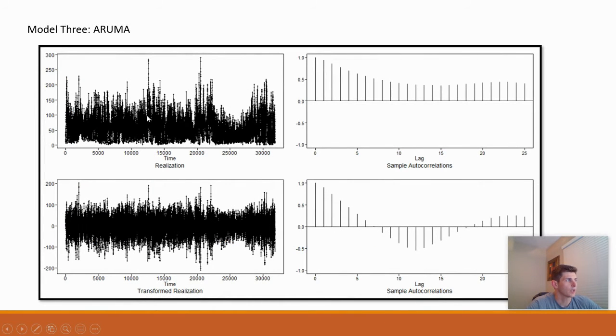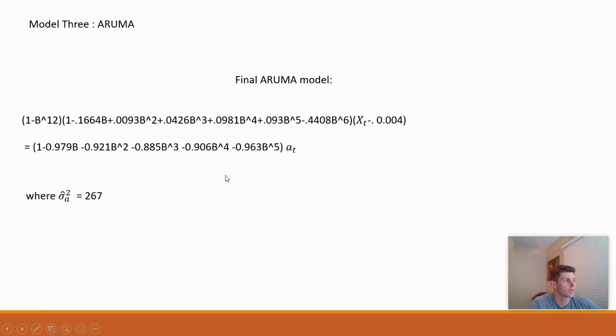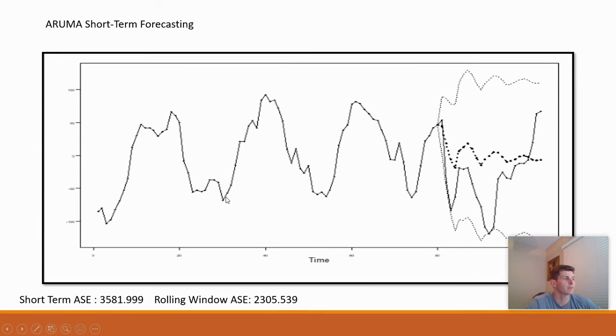For the third model, I did an ARUMA. I differenced the data by removing the seasonality from it. We go from damping autocorrelations to pseudo-cyclic autocorrelations and a much tighter realization. It's less wandering. Through the model building process, I came out to an ARUMA(6,5). But the short-term forecasting didn't seem to do much better.